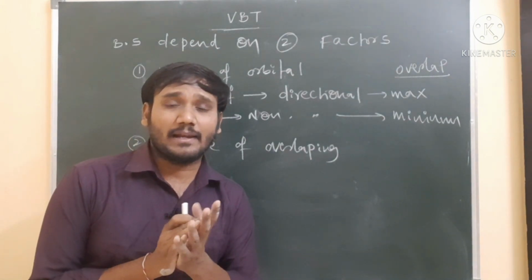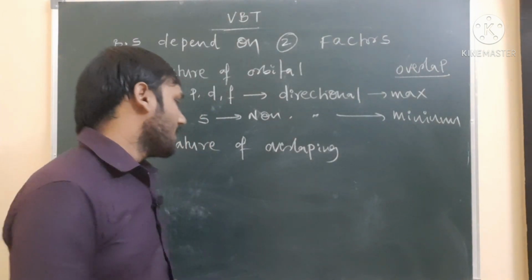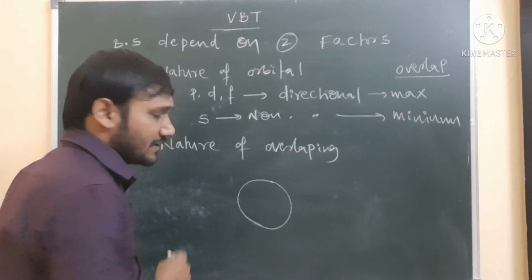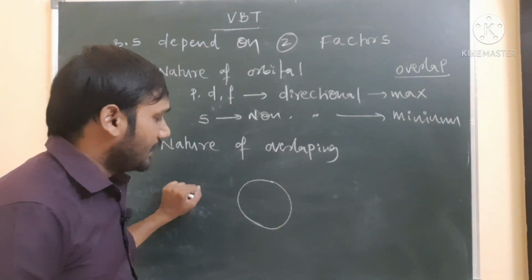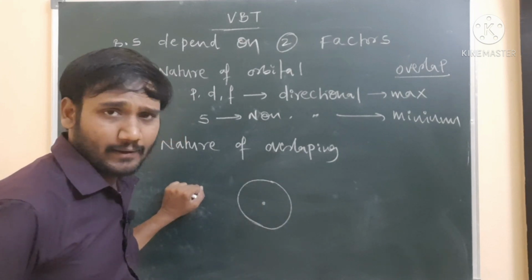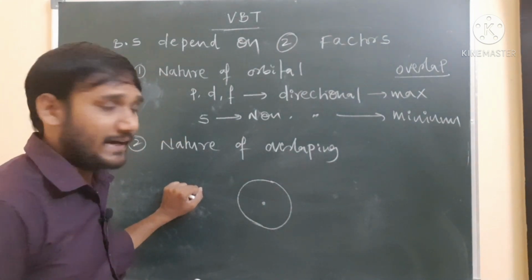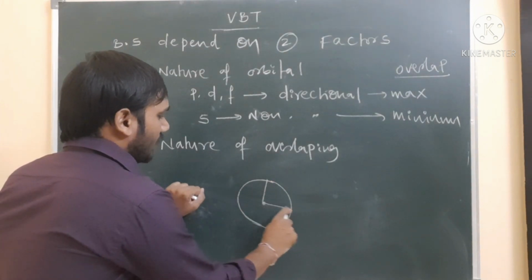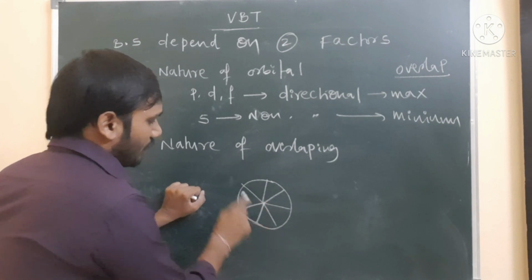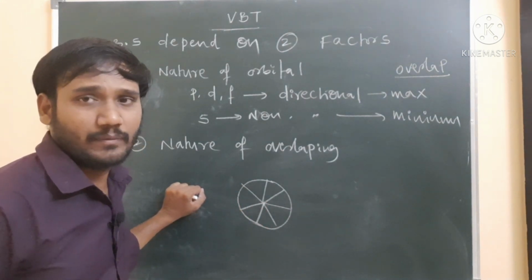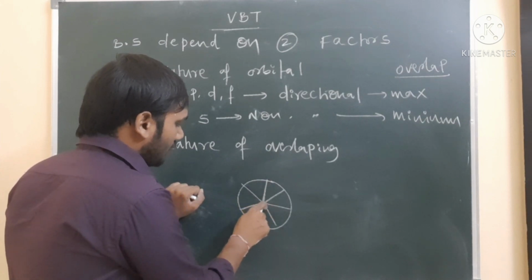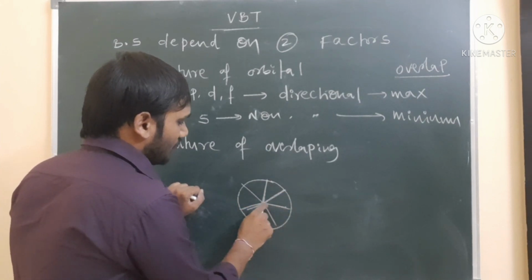So why is the s orbital non-directional? Let us see here. For example, the s orbital is spherically symmetrical. It means the center of the nucleus is present, and from the center of the nucleus at a certain distance, whatever distance you take, this is one distance from the nucleus. Because the nucleus is present at the center of the atom, in any direction the same bond distance is present.